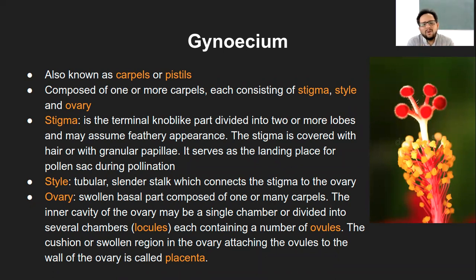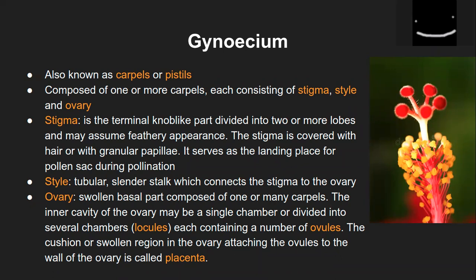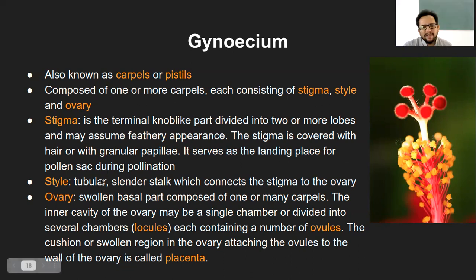That's why this arrangement, or the hair-like structures present on the stigma, is merely to entrap the pollen grains carried by the insect, and it serves as the landing place for the pollen grain during pollination. Usually it is the pollen grain that is carried and not the whole pollen sac. But in some cases, like we saw earlier, the pollen sac ruptures due to the increased amount of water absorption inside it.